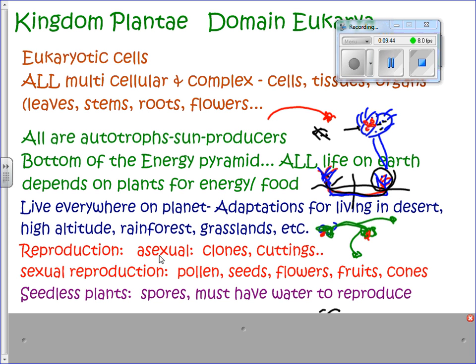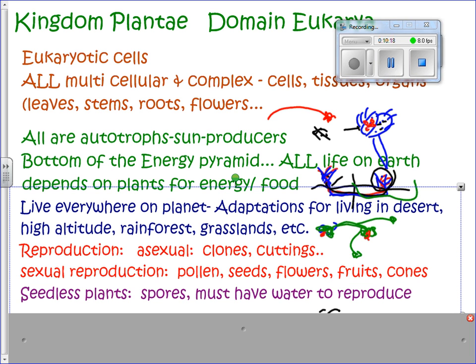A lot of the vines, raspberries do this underground thing like this, and so you'll just get this whole bushy grove of raspberries. I don't know about grapevines, how they do. They might, because I know a lot of vines, as they grow on something, there'll be little roots that hold on to it. But again, with a vine, if part of it breaks off, and they can have those little roots at the nodes, they'll be able to grow onto something else. So yeah, I would imagine so. And most of these also have flowers and seeds to reproduce as well.